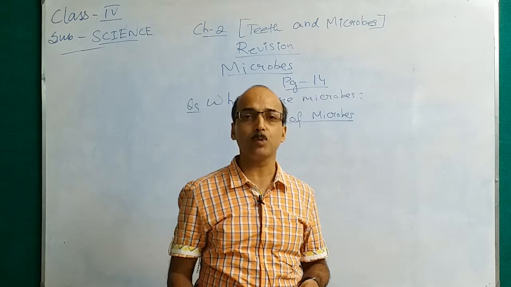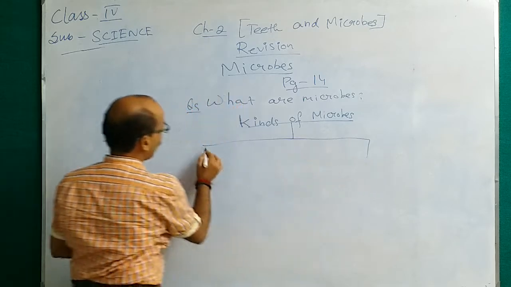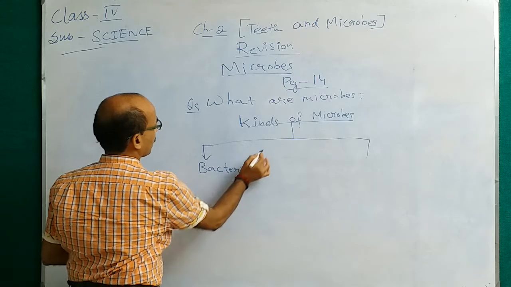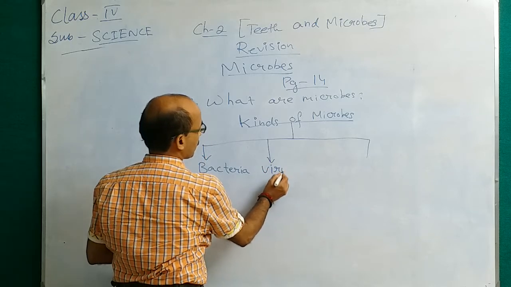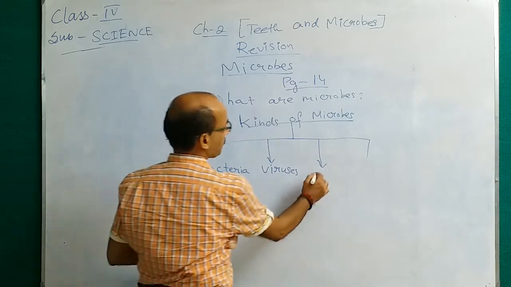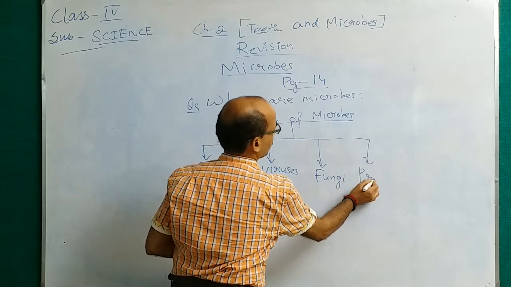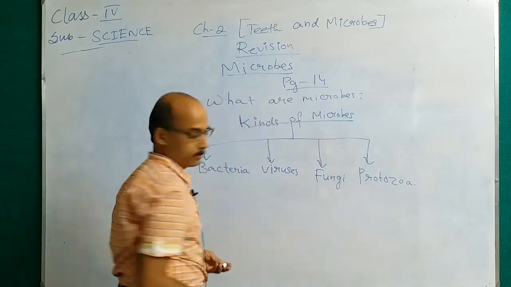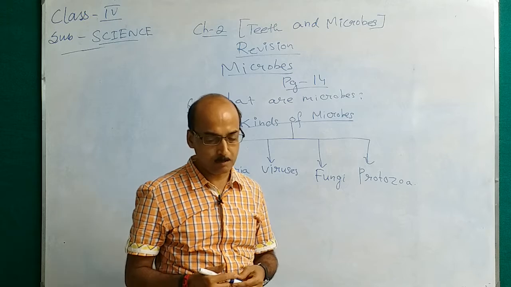They are bacteria, next is viruses, next is fungi, next is protozoa. So there are 4 types of microbes: bacteria, viruses, fungi and protozoa.